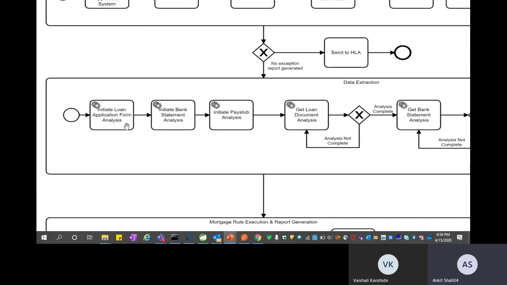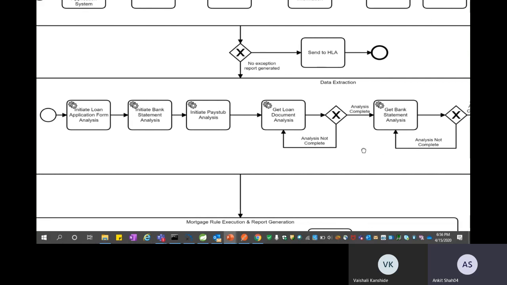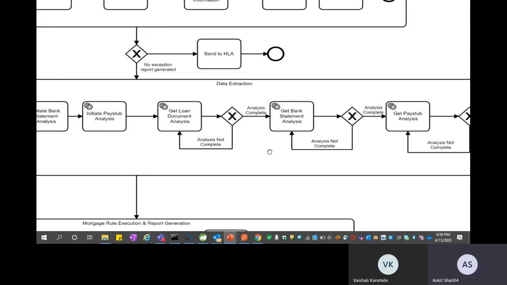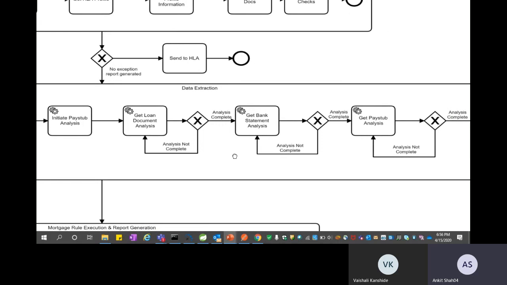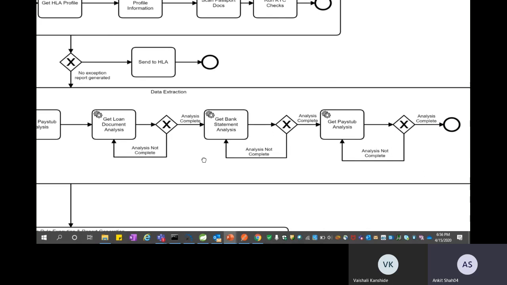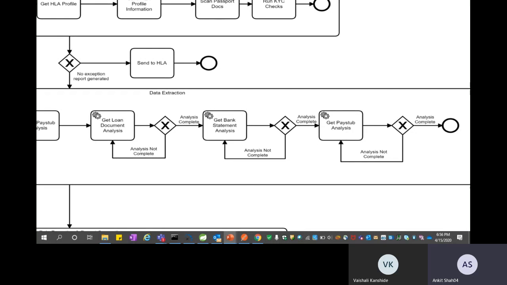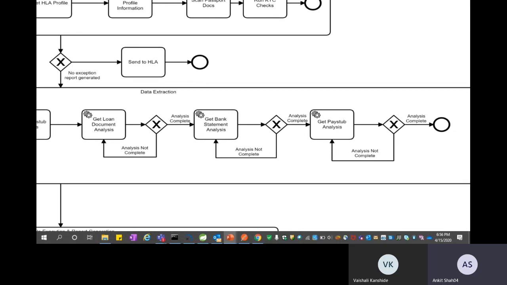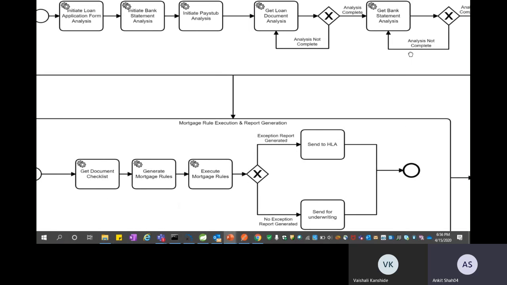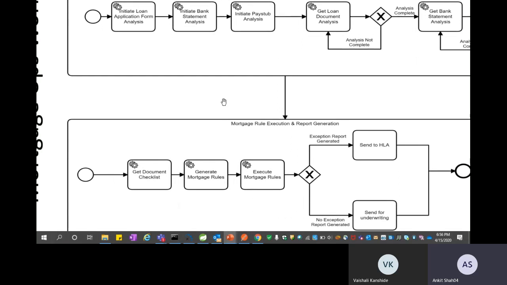We upload the loan form, we upload the bank statement, pay stubs, and then we try to get the loan document analysis done using Textract. So these are essentially asynchronous jobs that get created on Textract, and we try to get the extracted information. And once the analysis is complete, we move on to the next step, wherein we are trying to run some mortgage rules on top of the extracted information.